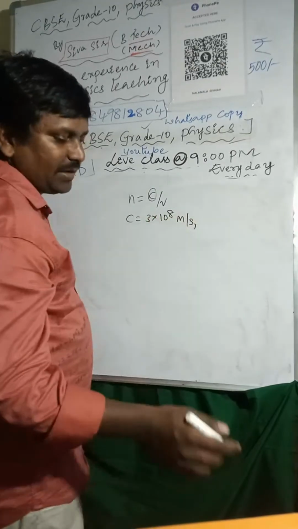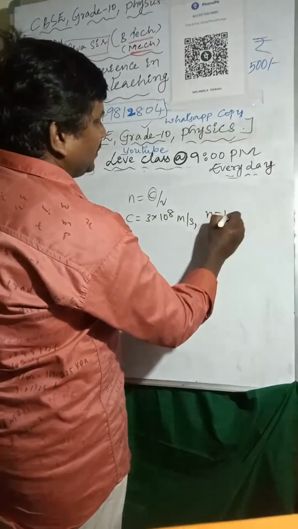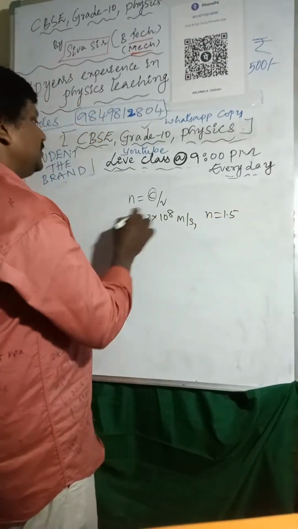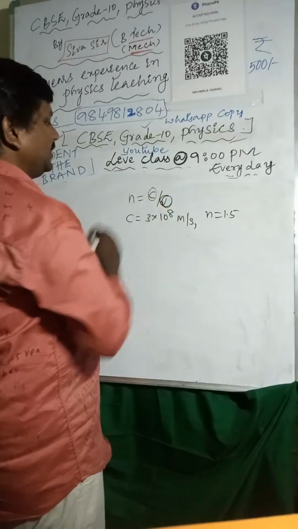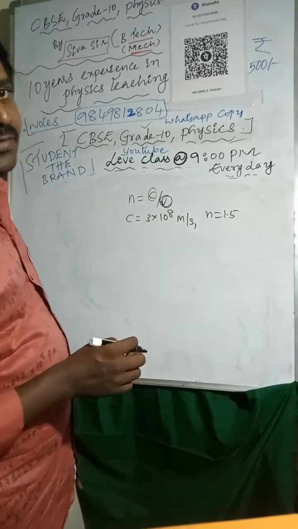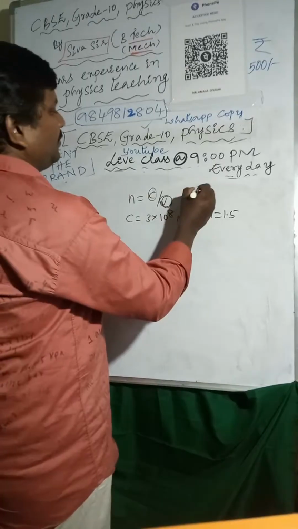And the refractive index n is nothing but 1.5. We have to find out the v value, that is nothing but the speed of light in glass.